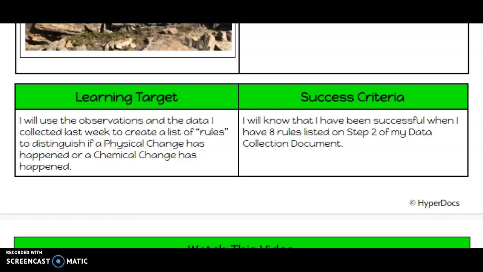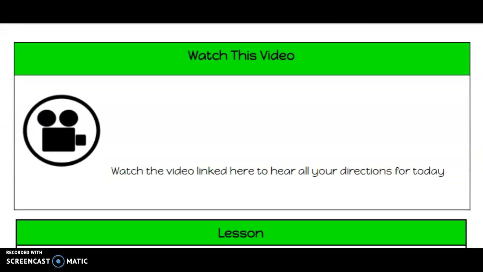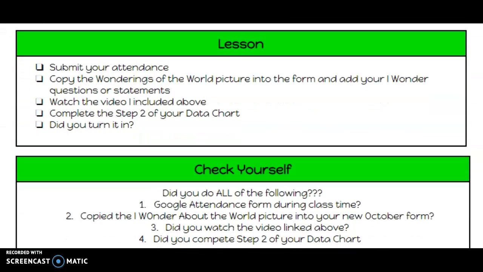And you will know that you have been successful when you have 8 rules listed on the step 2 of your data collection document that you started when you were in the building last time when we were doing our experiments. Keep in mind, some of the classes had to make a copy of that data collection document. So you might need to go digging in your file or in your Google Drive to see where you can find it.